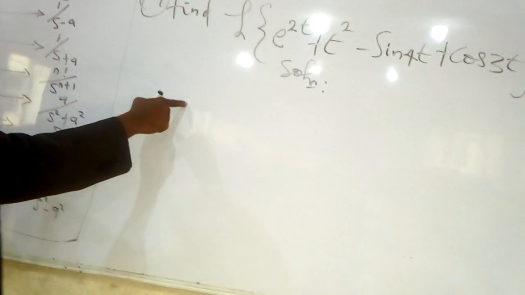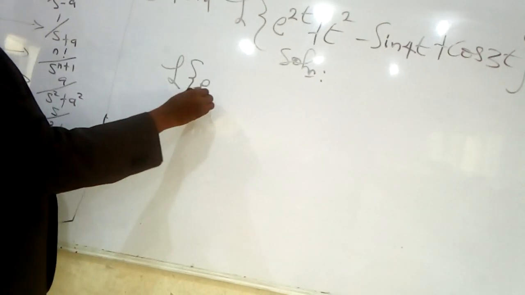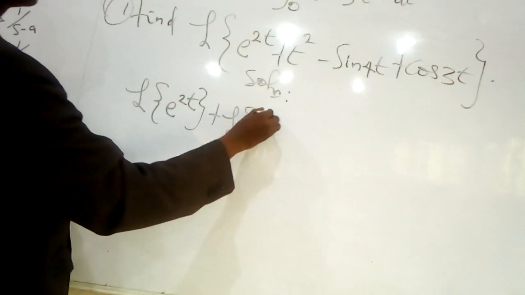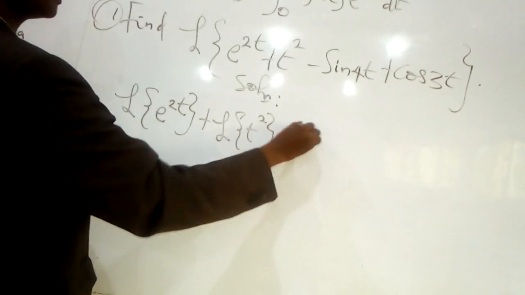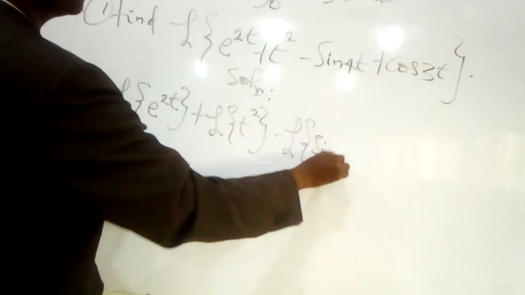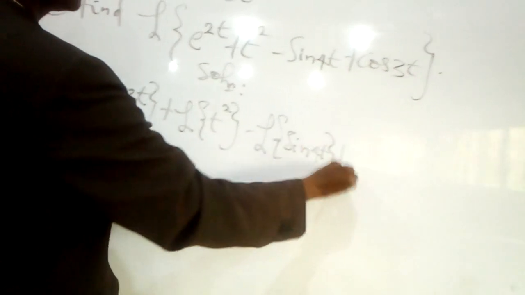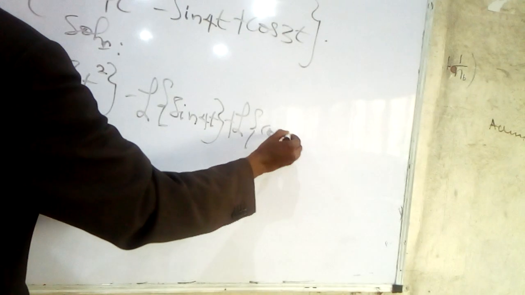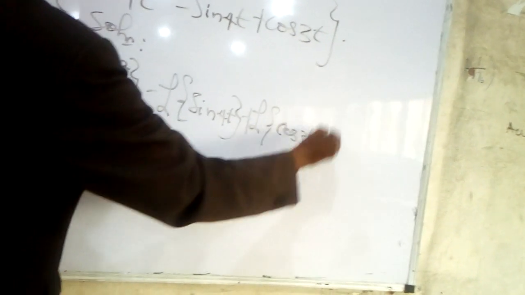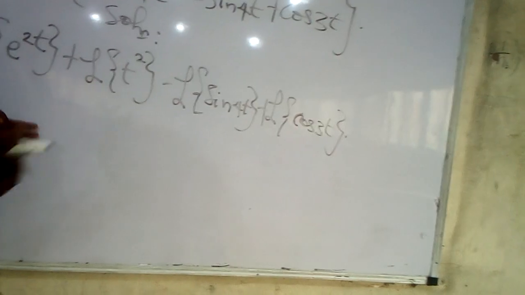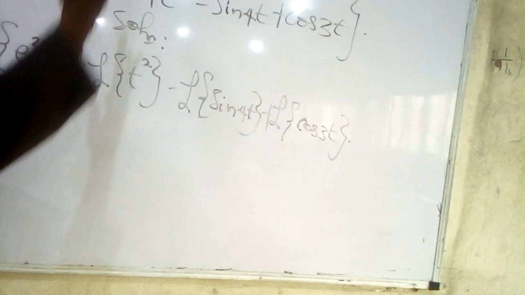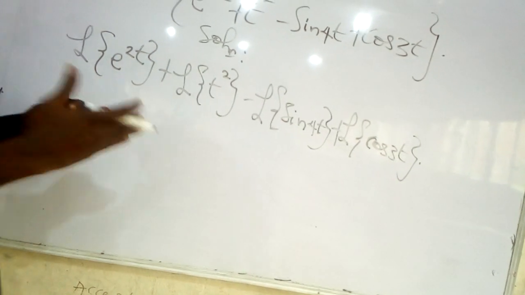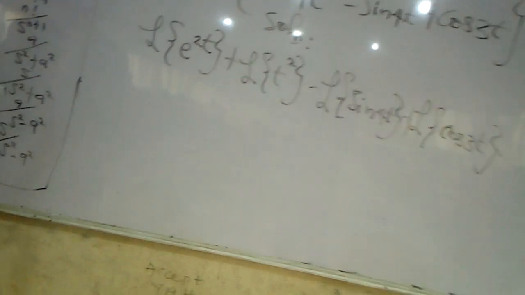We break it down to give us Laplace of exponential 2t plus Laplace of t raised to power 2 minus Laplace of sine 4t plus Laplace of cos 3t. Now, we are going to break it down, breaking the bracket down piecemeal to enable us to use the Laplace table to solve them as a problem.